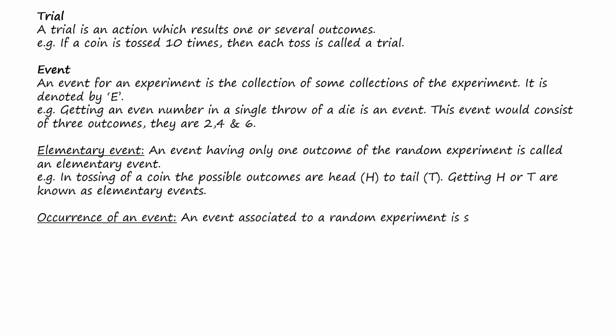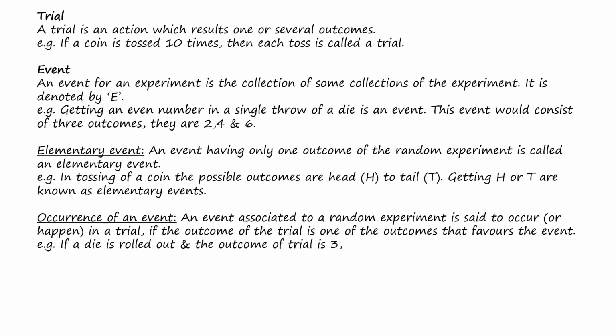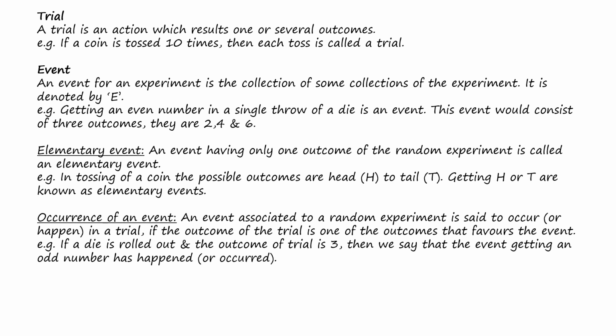Occurrence of an event. An event associated to a random experiment is said to occur or happen in a trial if the outcome of the trial is one of the outcomes that favors the event. For example, if a die is rolled and the outcome of the trial is 3, then we say the event of getting an odd number has happened or occurred. Suppose while throwing a die we got the number 6. Then we can say the event of getting an even number has happened, like this.